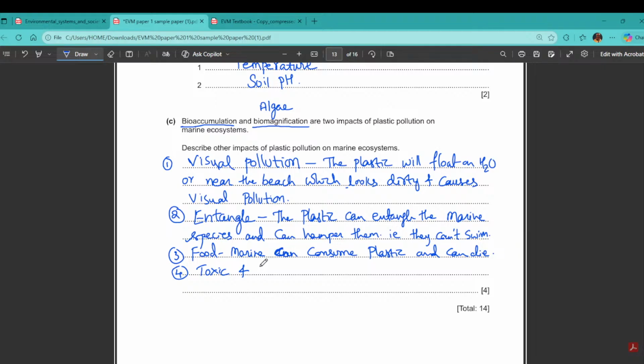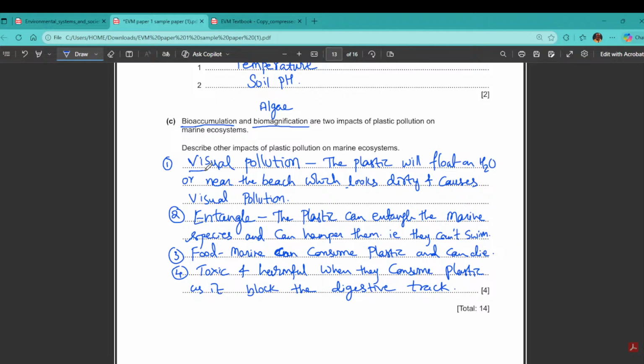Harmful when they consume, the digestive tract. Fine. So this is what we have.